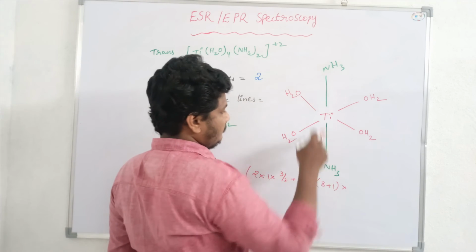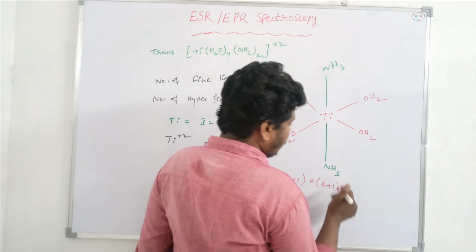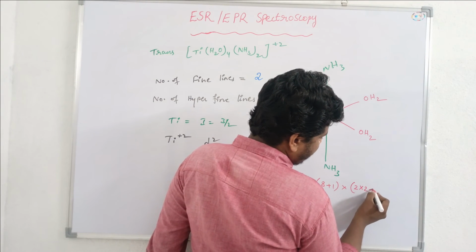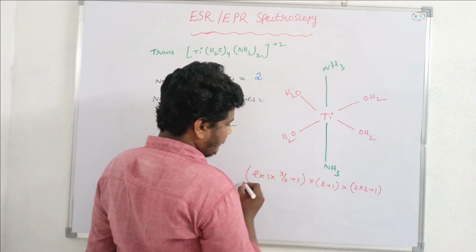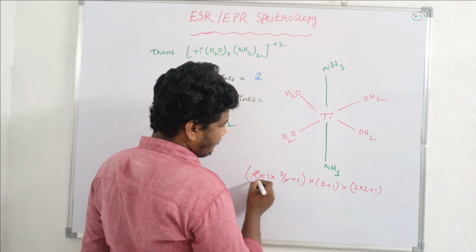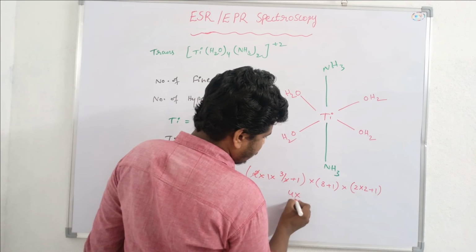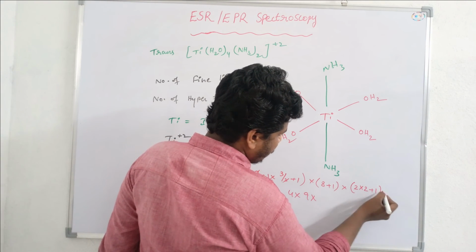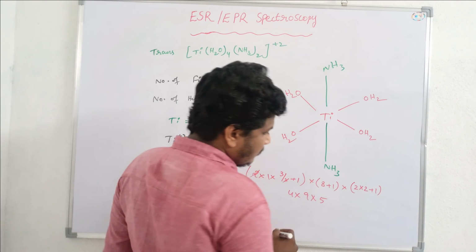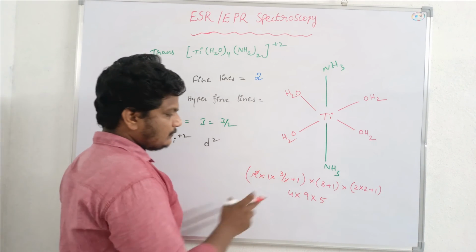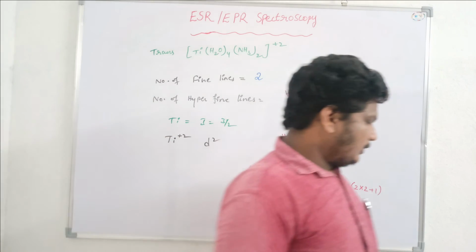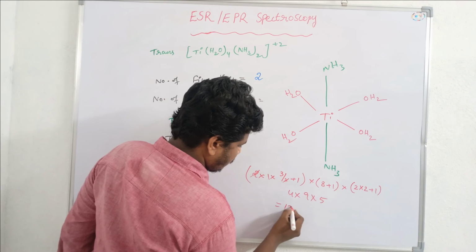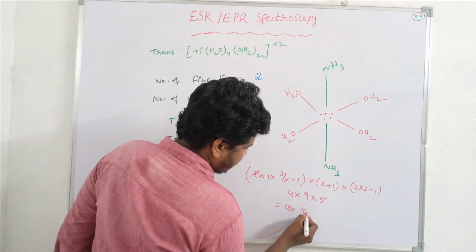Then the number of nitrogens, that is 2, so for nitrogens 2 into 2 plus 1. So here these 2 and these 2 will be cancelled out. 3 plus 1, that is 4, into 9, into 2 into 2, 4, 4 plus 1, 5. So now if you calculate this, 4 into 9 into 5, that is 180. So that is 180 lines.